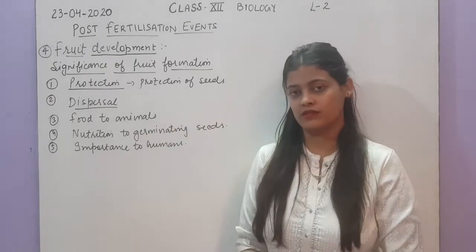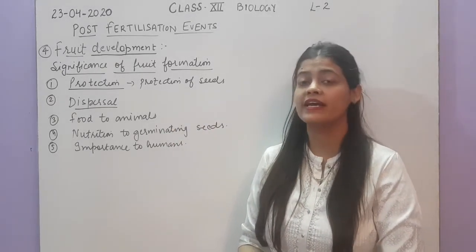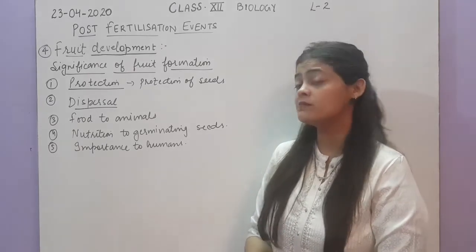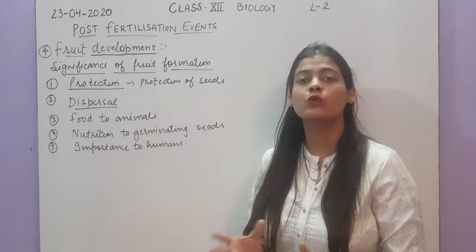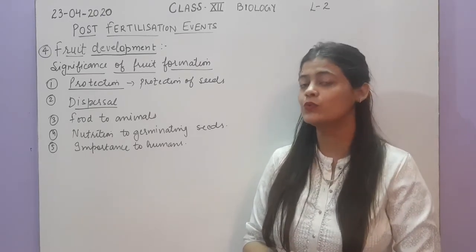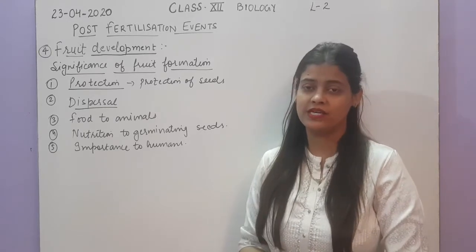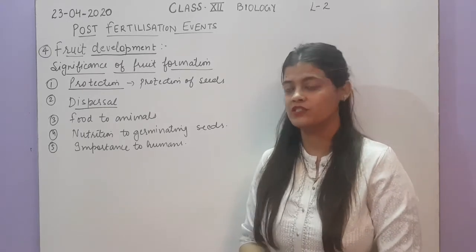Next is dispersal. As we have discussed, among simple fruits there are some dehiscent fruits. Sometimes the fruits may dehisce, that is, undergo bursting by themselves, which helps the seeds in dispersal, so that they can be dispersed to other places for further germination.